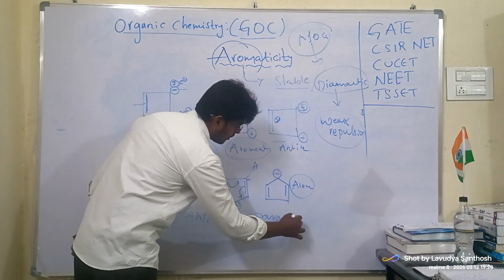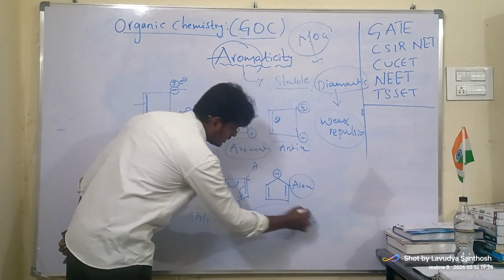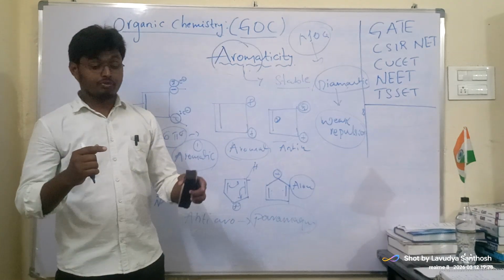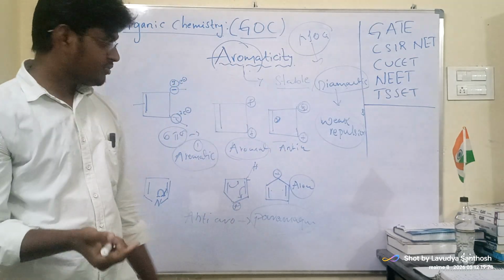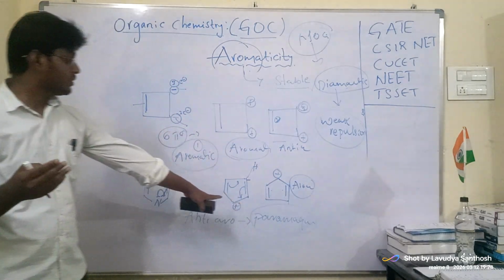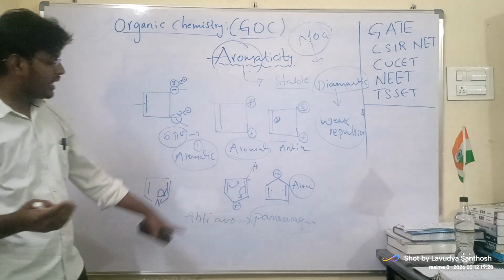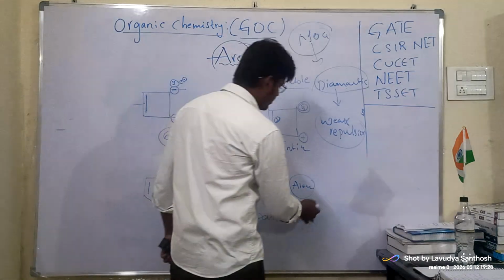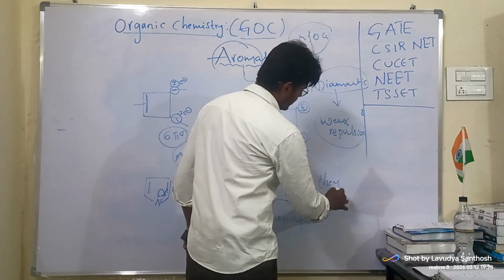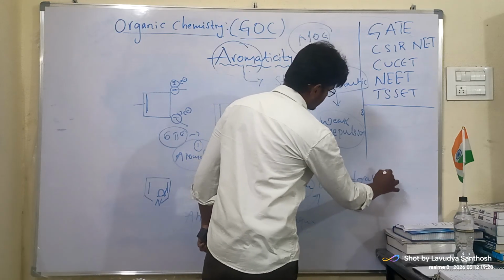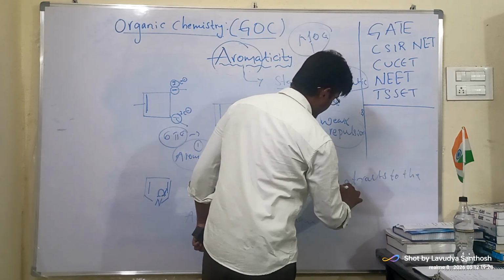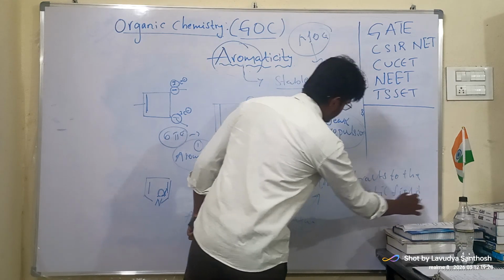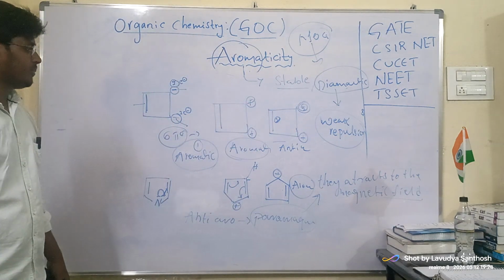Paramagnetic is nothing but, when we keep them in a magnetic field, they exhibit paramagnetism, they are attracted to the magnetic field.